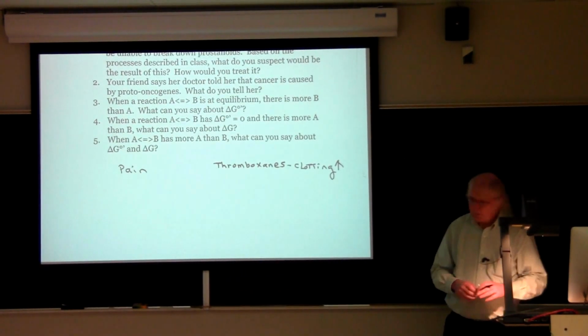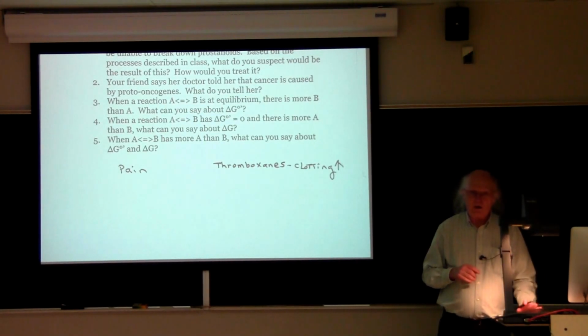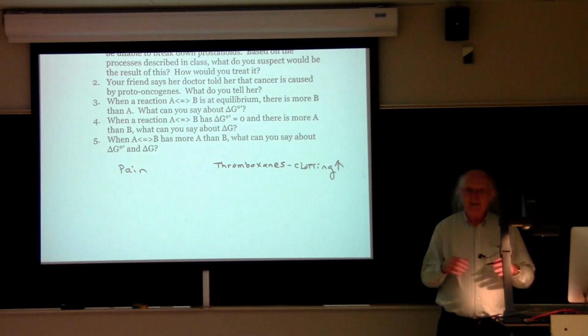Question number 2 says, your friend says her doctor told her that cancer is caused by proto-oncogenes. What do you tell her? Well, the primary thing you should tell her is that the doctor needs to get the nomenclature together. Proto-oncogenes are normal, unmutated genes that are responsible for signaling and control processes inside of cells. They do not cause cancer. Mutated forms of proto-oncogenes, however, are known as oncogenes, and these oncogenes are responsible for producing cancer. So proto-oncogenes do not cause cancer, but oncogenes, which are their mutated forms, do.